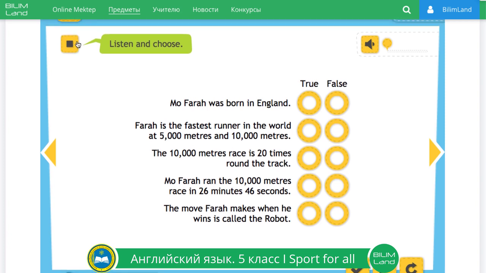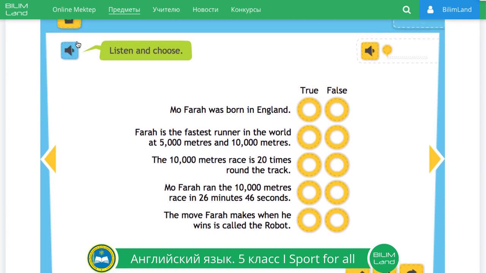Listen and choose. You will listen to the text about Mo Farah, the fastest runner in the world. After listening to it, you see 5 statements about Mo Farah. You need to read them and choose if they are true or false.